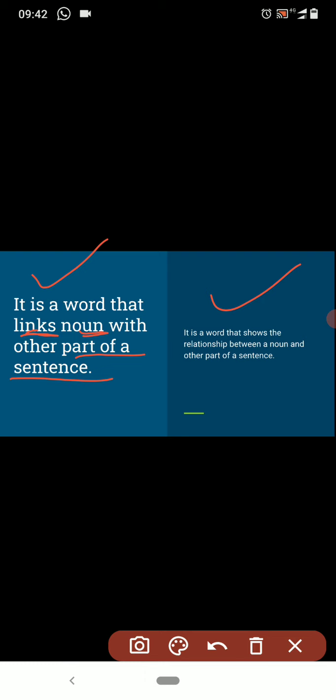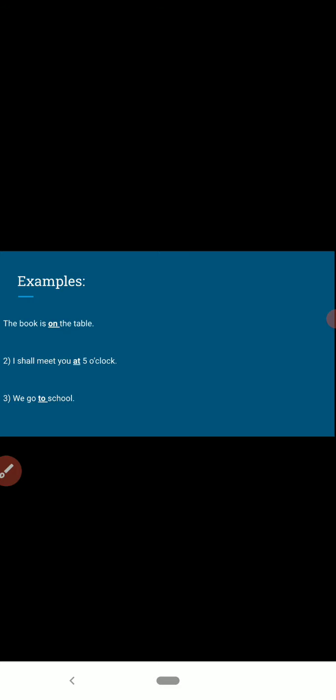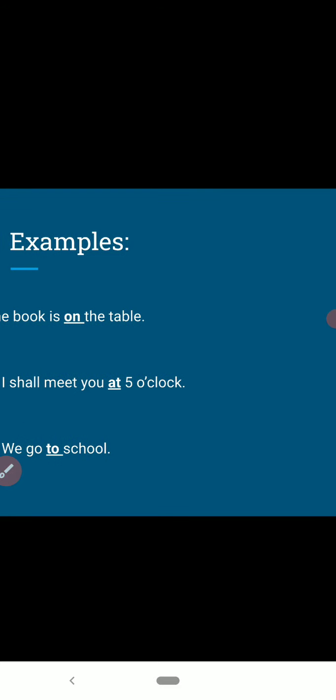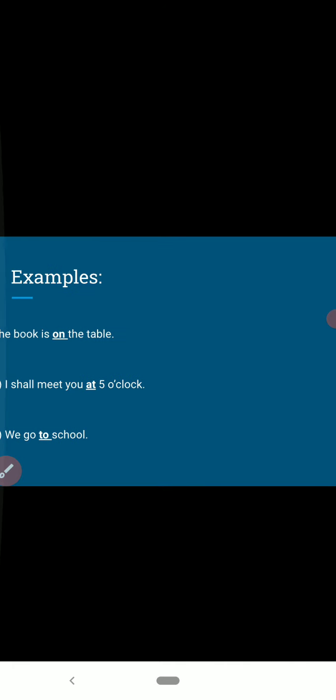Let us see further. Here are the examples of preposition. First example, the book is on the table. It is the sentence, right? Here in this sentence, the word on is bold and underlined, which is a preposition over here.